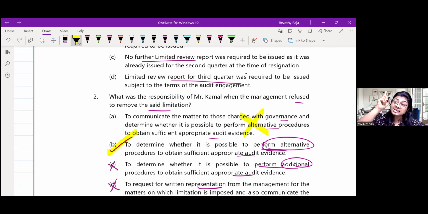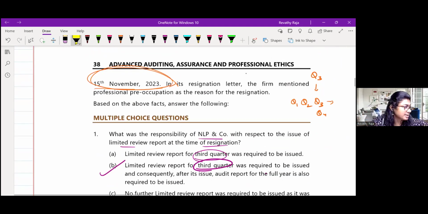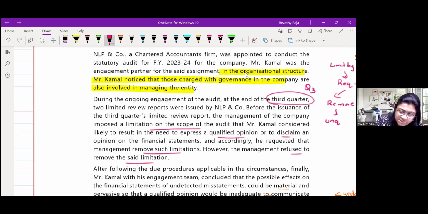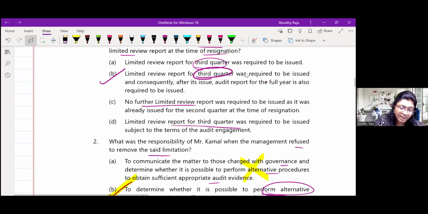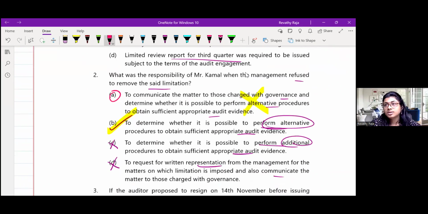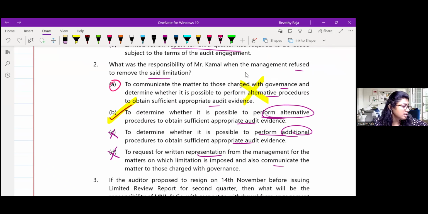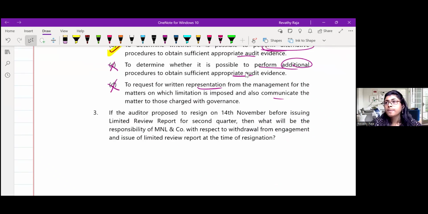Had that sentence not been there, if this sentence was absent in the question, then the answer would have been A. When you read the question, I said you can start directly with the question, but had you missed this sentence in the hall, 2 marks gone. Please be careful. Can I go to 3? Okay.